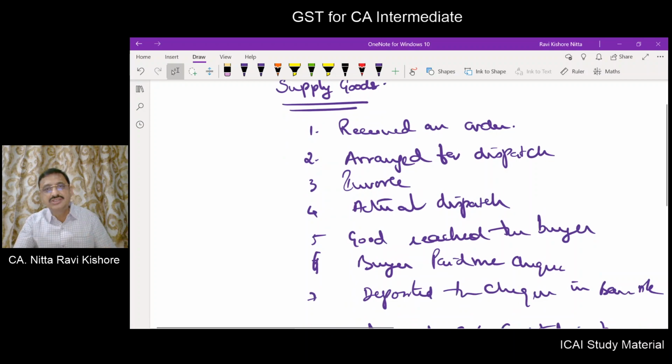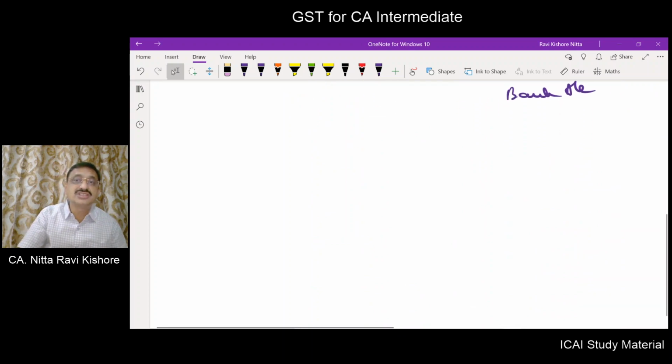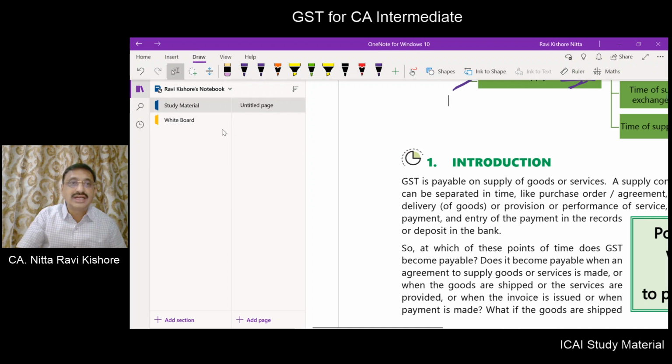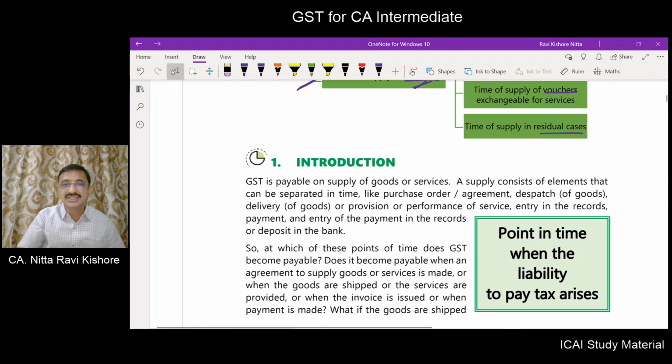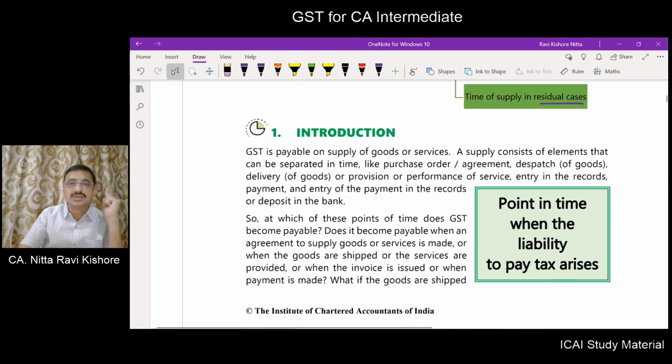The rest of the events took place in April, whereby the financial year itself has changed. What will be the time of supply in respect of this single transaction of supply?